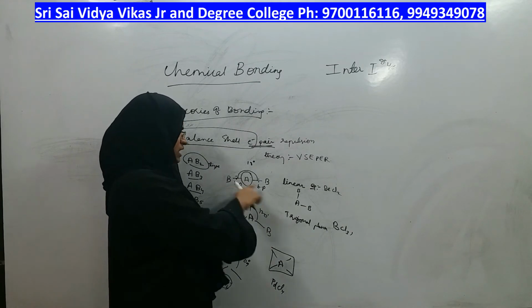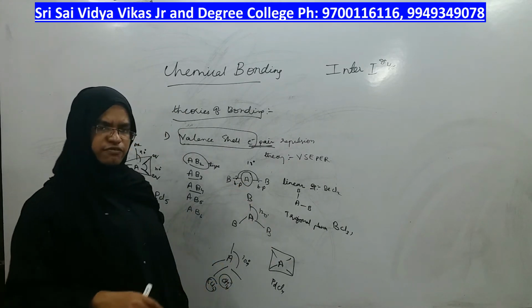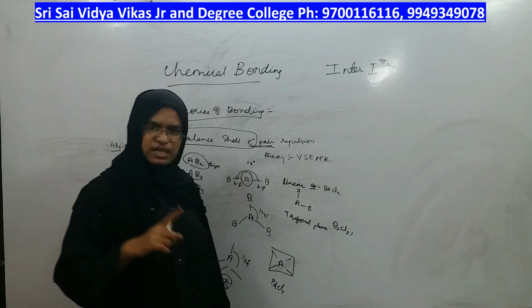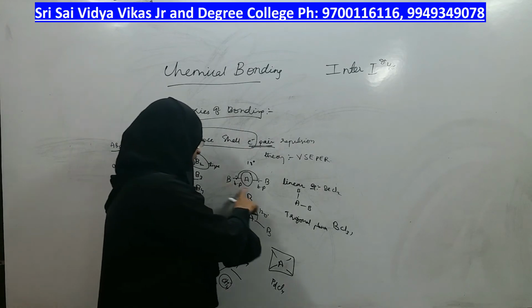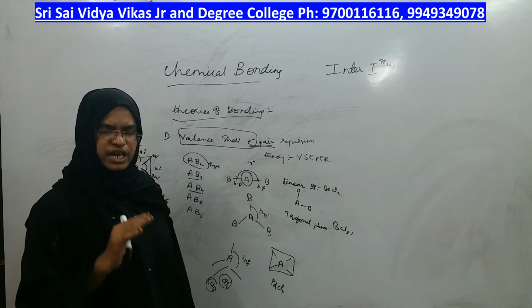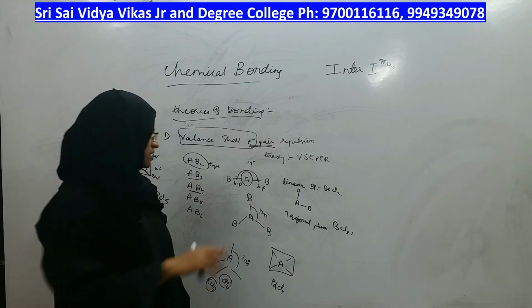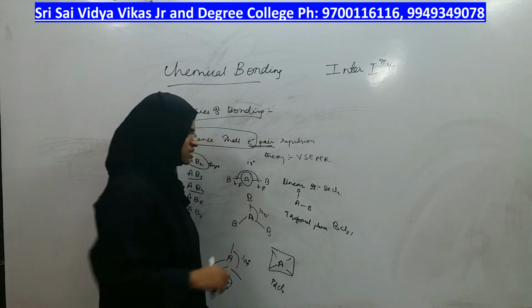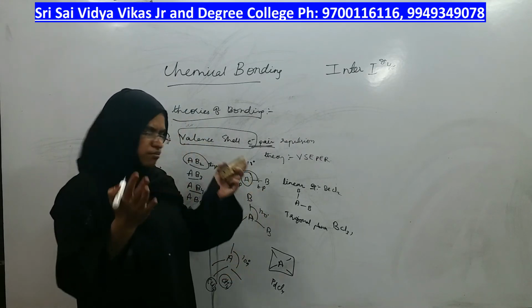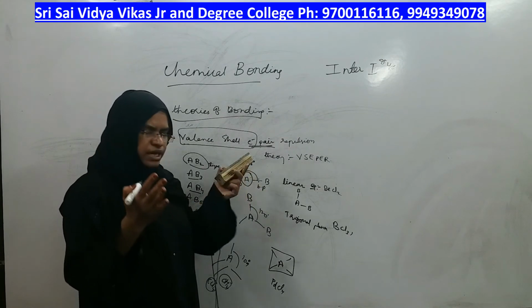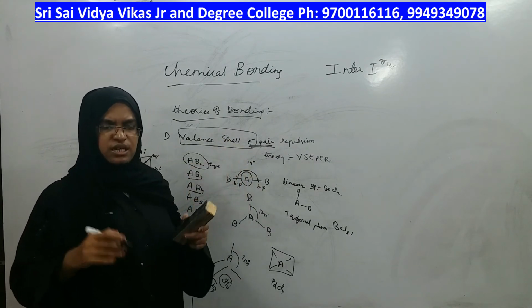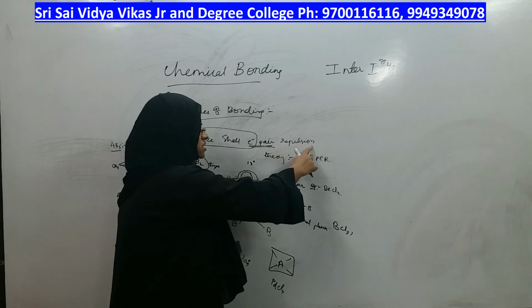Why only linear? If they arrange themselves in any other manner apart from this, the bond pair and bond pair come closer to each other, leading to repulsions between them.